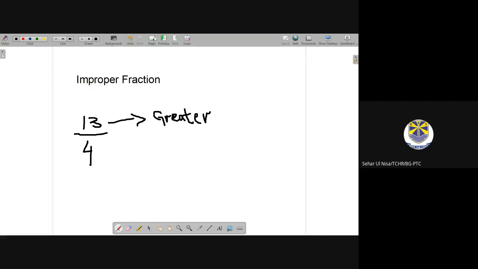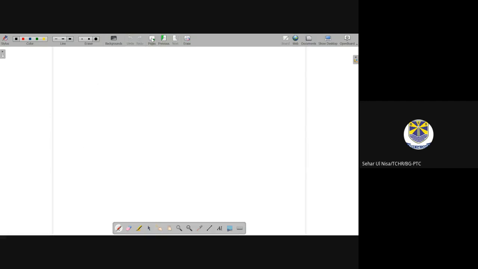After that, we will move towards like fractions. When there is a common denominator in two fractions, then you will say this is a like fraction.